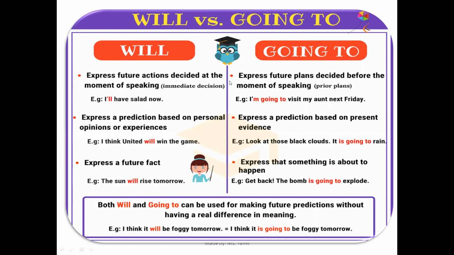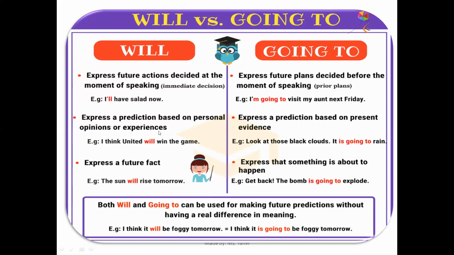But unlike will, going to is used to express future plans decided before the moment of speaking. Means here it is an immediate decision. Here it is a pre-planned decision. For example, I am going to visit my aunt next Friday. So I have pre-planned about it. I have informed my aunt. I have done all the required arrangements. So this is pre-planned.